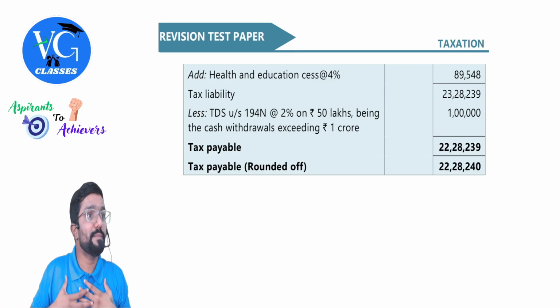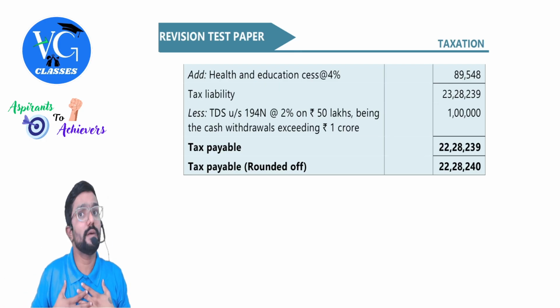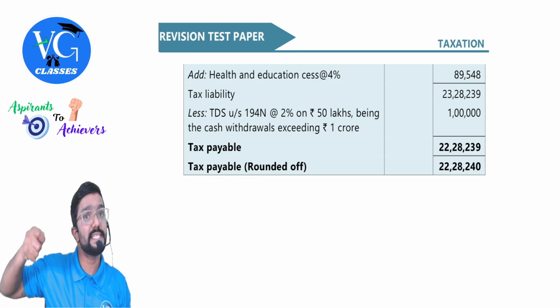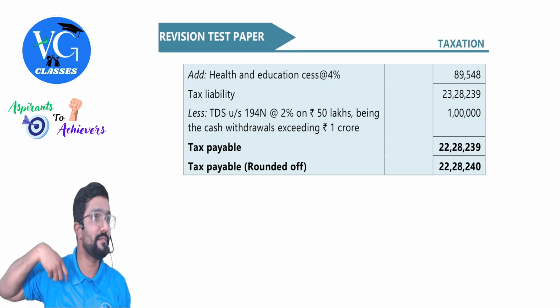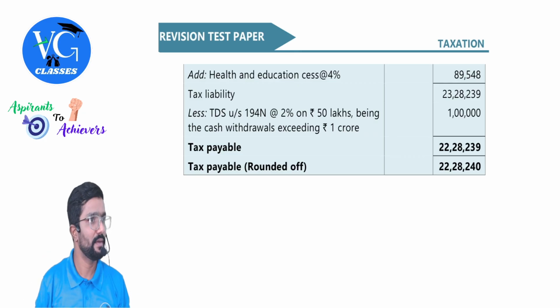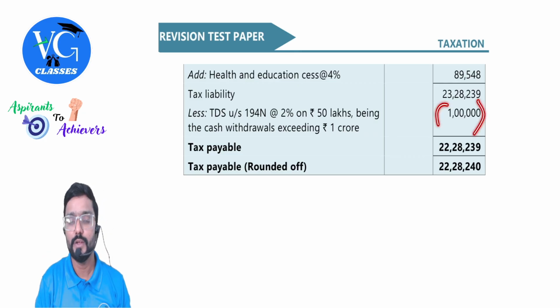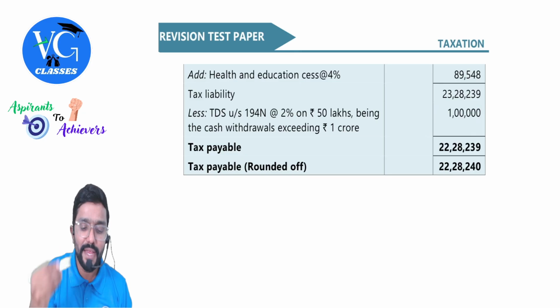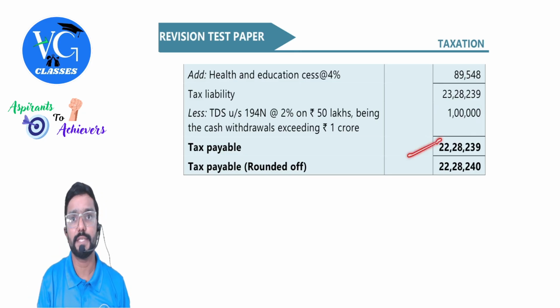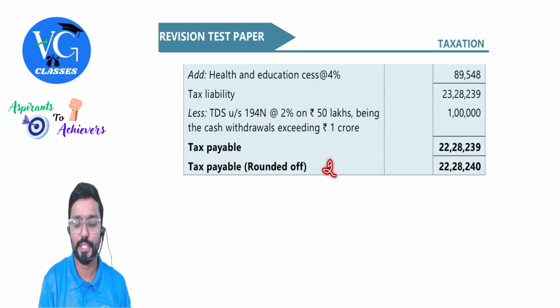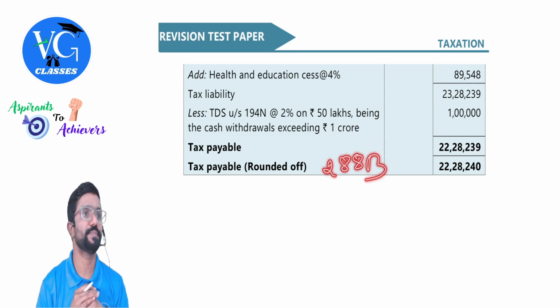Sir, when we are withdrawing the money from our own ATM, is it my income? No. But for whatever TDS is deducted by the bank, will we get a credit for it? Yes, credit we are getting. Credit we are taking. So what is the amount payable after TDS? 22 lakh 28,239. Round it off. 240. Yeah, as per section 288.